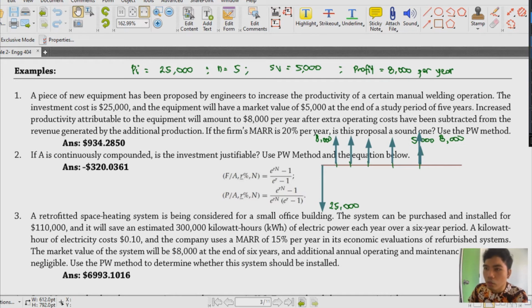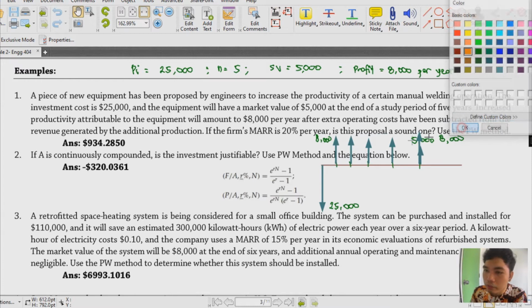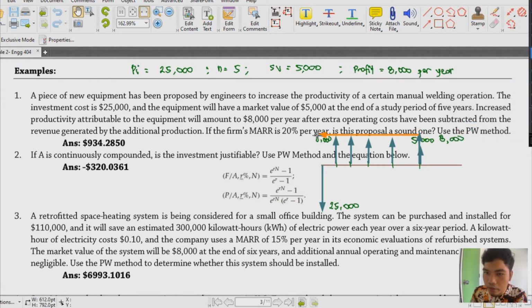Okay, so what we have to do here is to simply bring all of this to the present. So now, bringing this to the present, let's use another color. So I'll try to bring all of this to the present reference point, okay? And then what we'll have to do is to compute for this, no? So, compute natin ngayon yung present value niya.